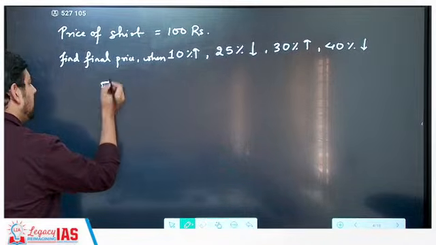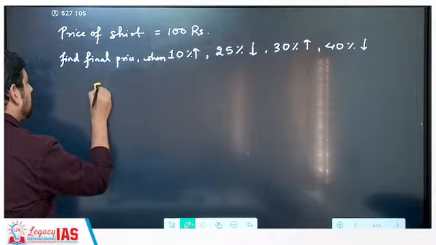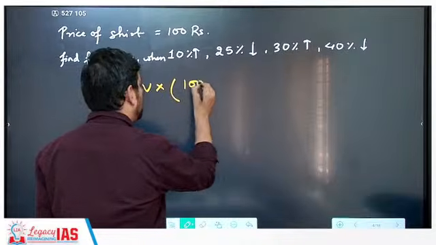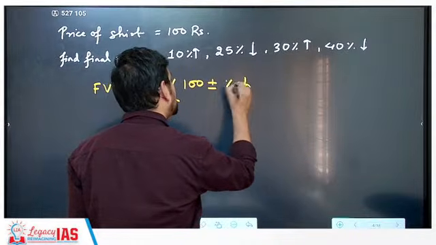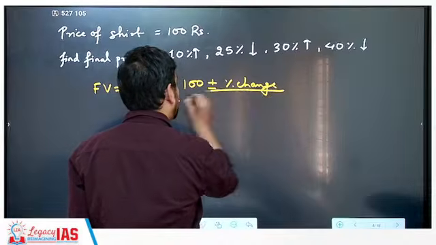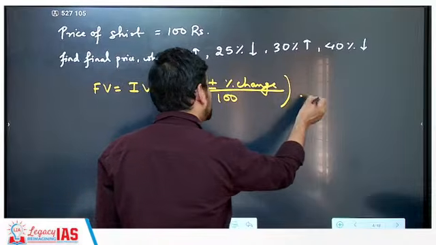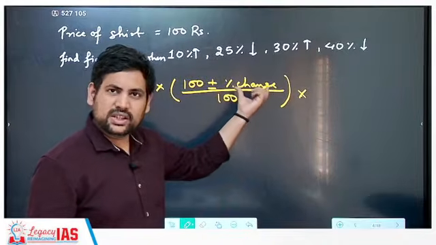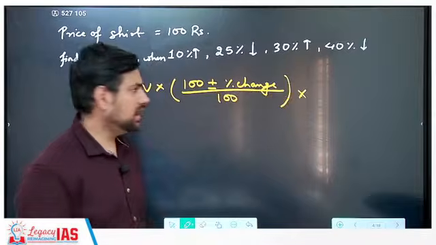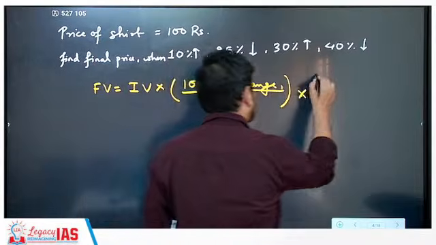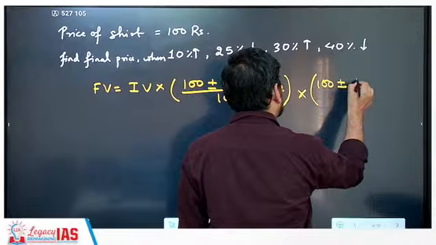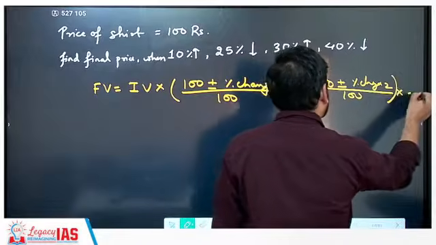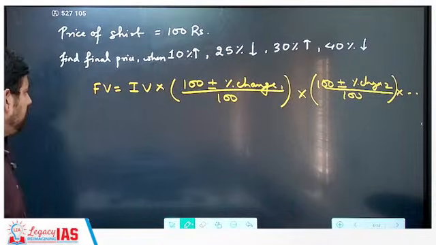Final value is equal to initial value into 100 plus minus percentage change by 100. Now if there are multiple percentage changes, you have to keep writing different percentage changes again and again. So this is percentage change 1, then it may be 100 plus minus percentage change 2 by 100, and then it goes on like this. This is the way.